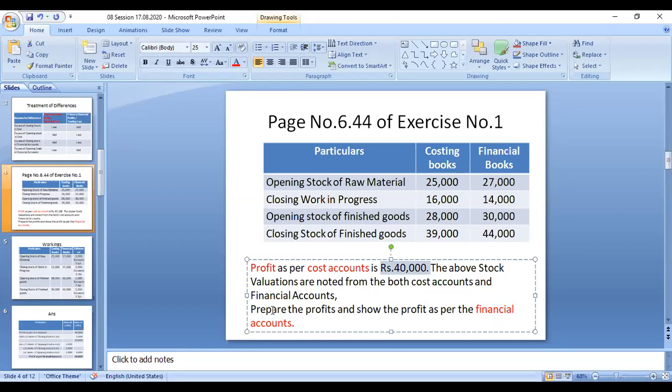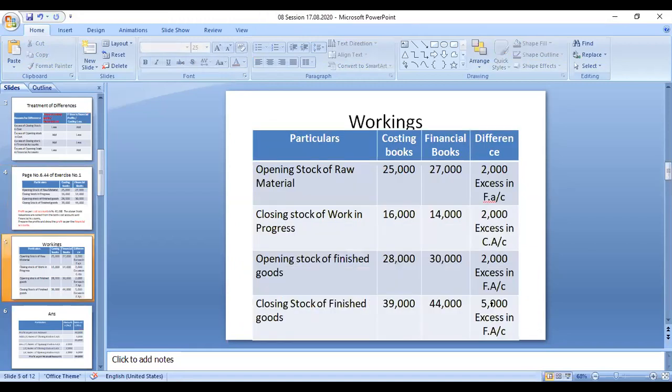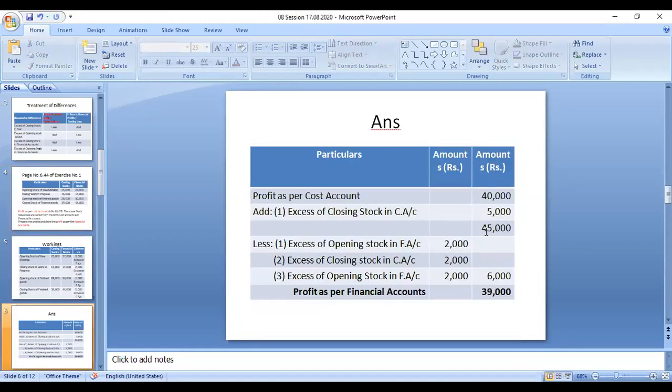So we have to calculate the profit as per the financial accounting. So what is the financial accounting profit? That we calculated, and the amount is 39,000. So if the profit as per the cost account is 40,000, then the financial accounting profit is 39,000. Okay, so why is there a variation?